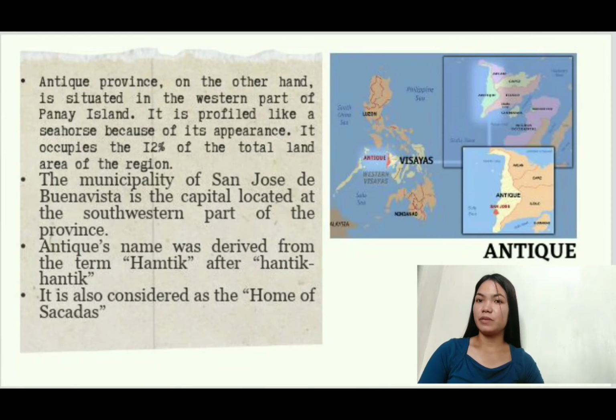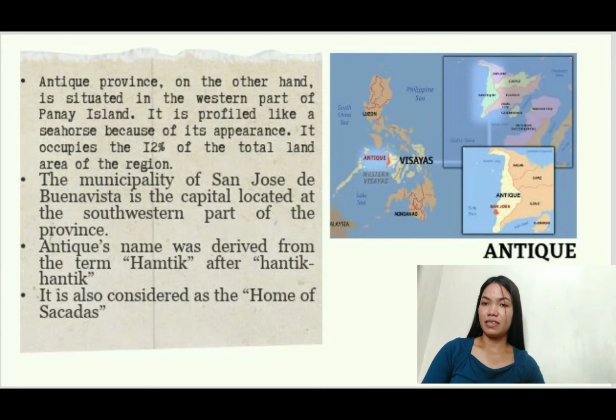It has 18 municipalities and 590 barangays, and the capital of this province is San Jose de Buenavista. It was located at the southwestern part of the province. And Antique's name was derived from the term Hamtik, after Hantik-Hantik, meaning large ants that are abundant in the place.